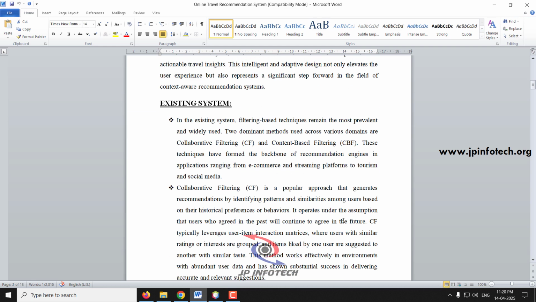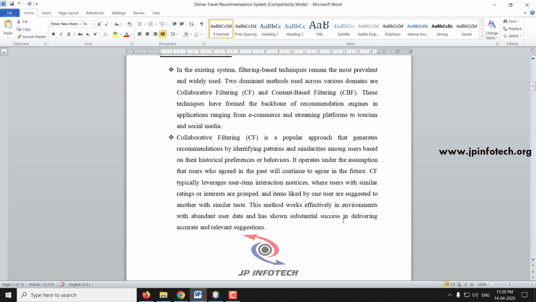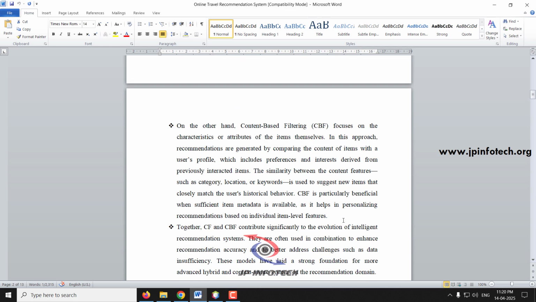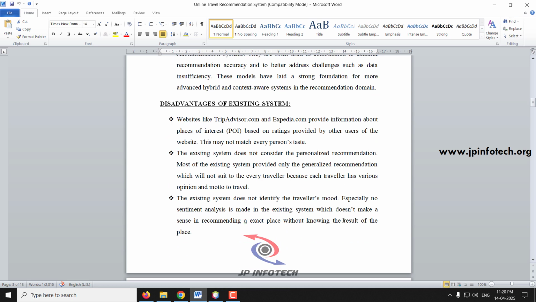Coming to the existing system, as I said, they are not doing personalized recommendation. Instead they give a generalized recommendation only. In the existing system, filtering-based techniques are used. The two dominant methods are collaborative filtering and content-based filtering. The existing system mainly works on collaborative filtering, and some work on content-based filtering. These details have been explained in the existing system.